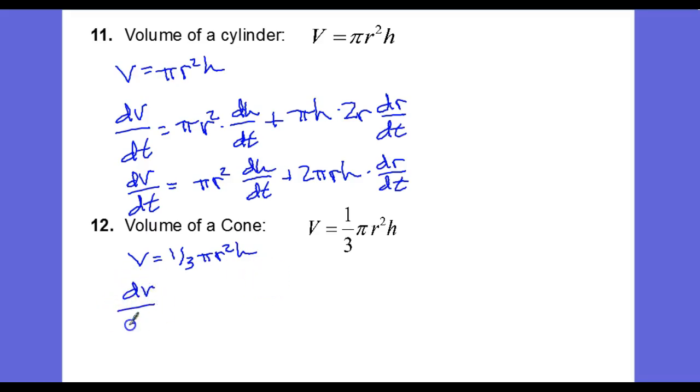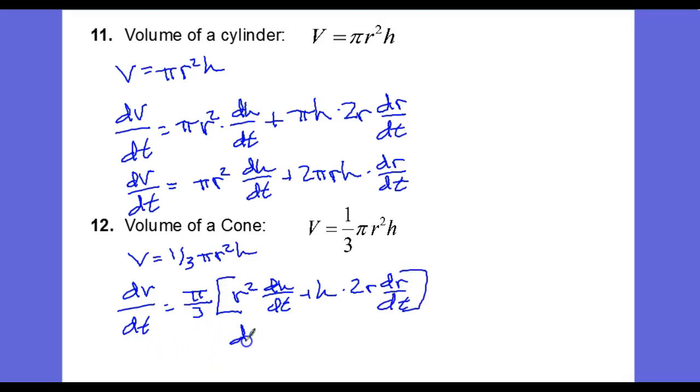We have dV/dt is equal to, and I think I'm going to factor out the constant here as pi over 3, and then apply the product rule to r squared times h. So the first times the derivative of the second plus the second times the derivative of the first.